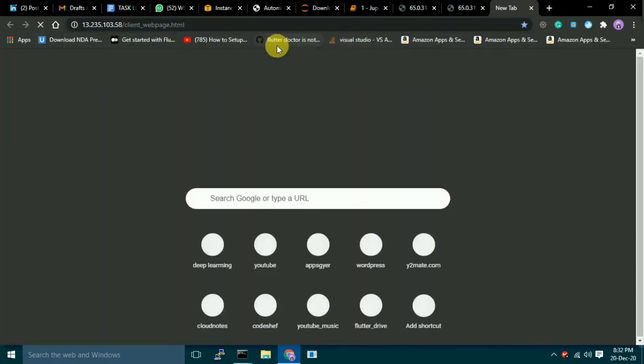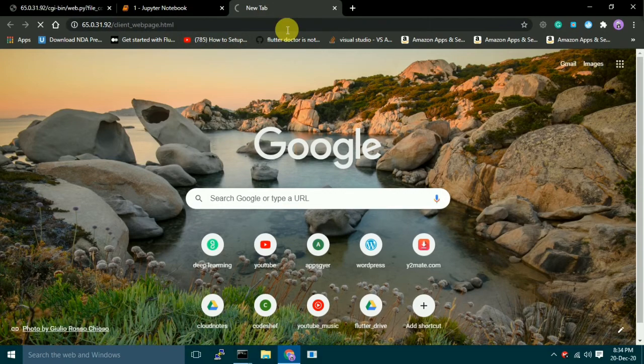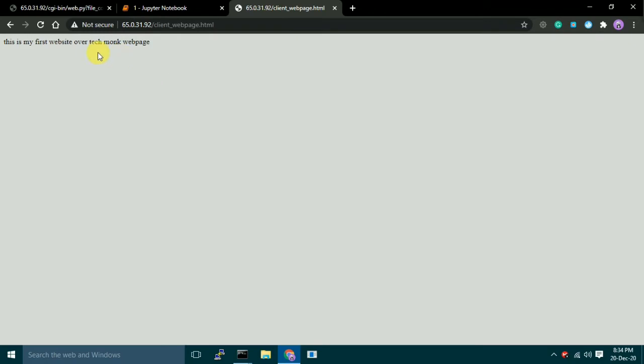And boom, our web page has been launched. Your website is online, and this is the URL of our website. We can go to this URL and see our web page. So let's go, Control V, and let's see where our web page is. Wait, it's loading. Yeah, here, boom, here is our first page. Let me refresh it. Yeah, so this is my website. Good. So now we have launched our web page from our command line.